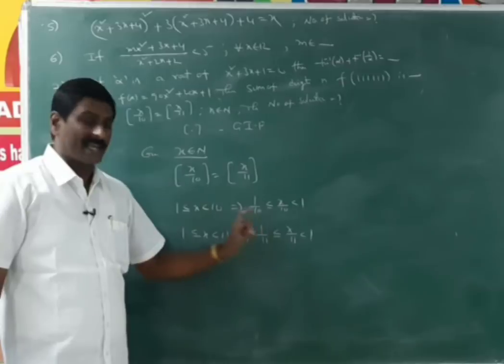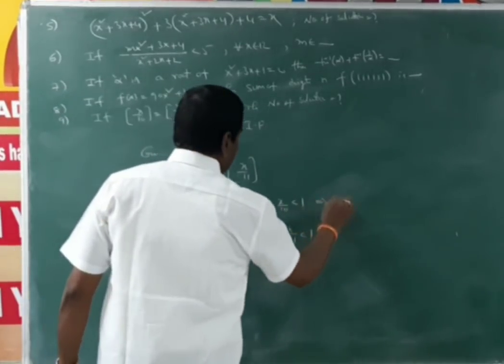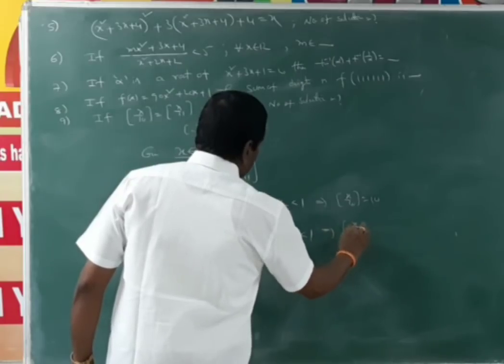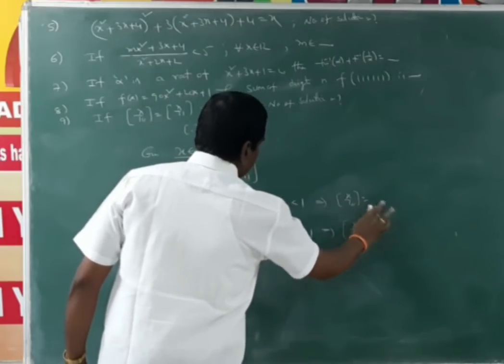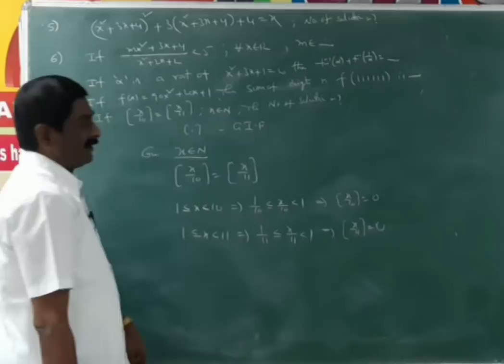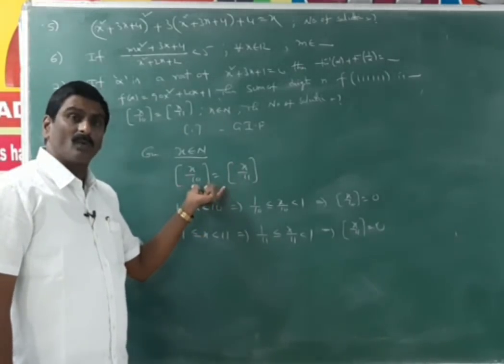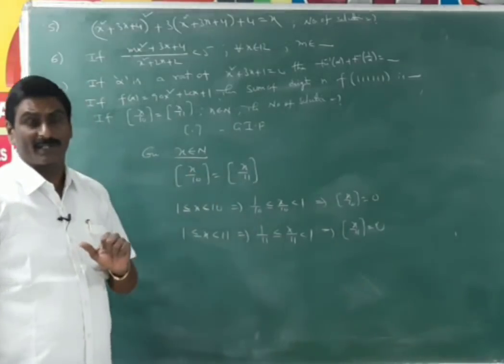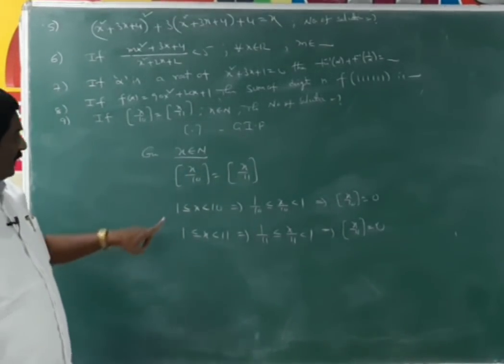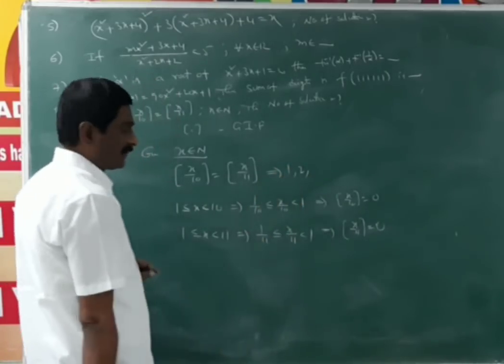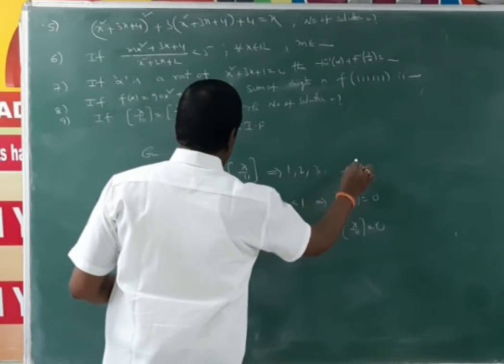In both cases, floor of x by 10 is equal to 0 and floor of x by 11 is equal to 0. If LHS is equal to 0 and RHS is equal to 0, this equation is true. For those values of x, we get solutions. The possible values: 1 is possible, 2 is possible, 3 is possible, and so on up to 9.